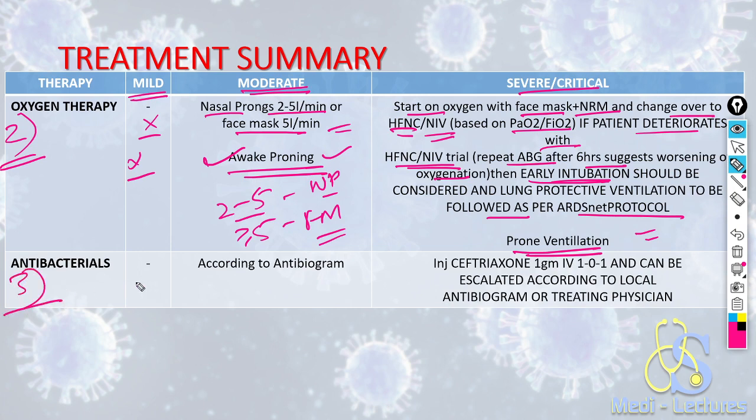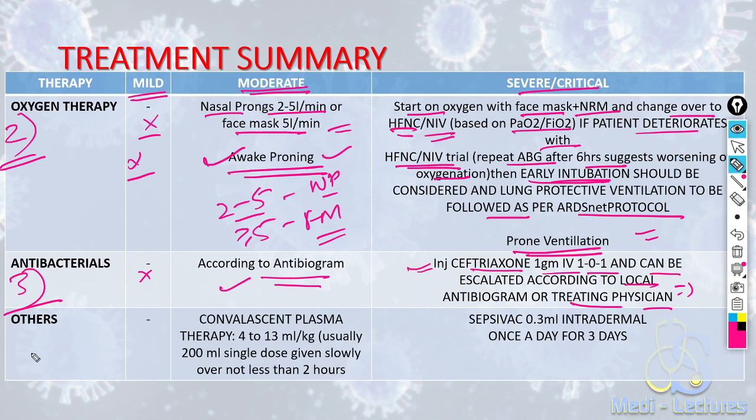Antibacterials are usually not needed in mild illness. In moderate illness, if the antibiogram shows any specific organism or antibiotic, we can give that antibiotic. In severe or critical illness, we start ceftriaxone 1 gram BD empirically. We will start in all the cases, and it can be escalated according to the blood culture or any other culture if available.